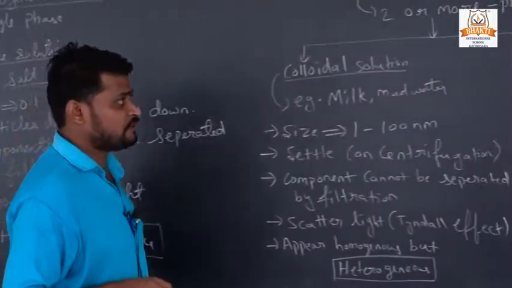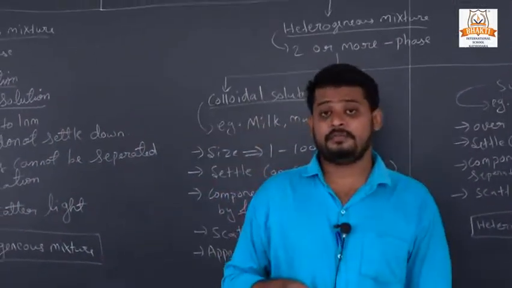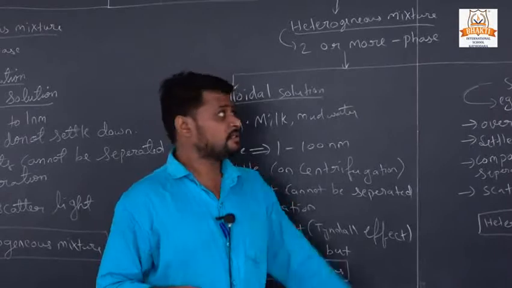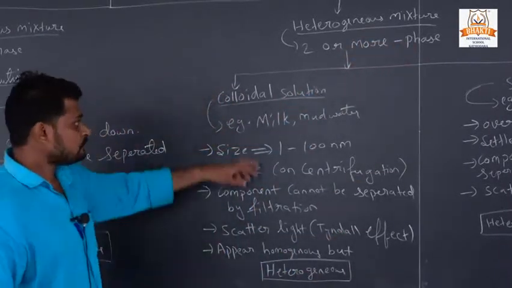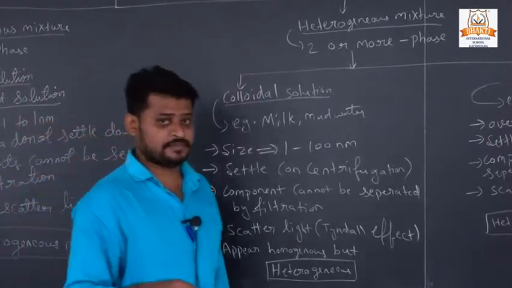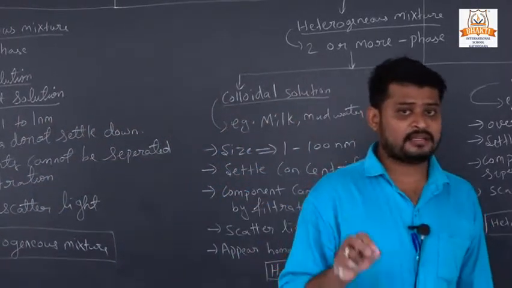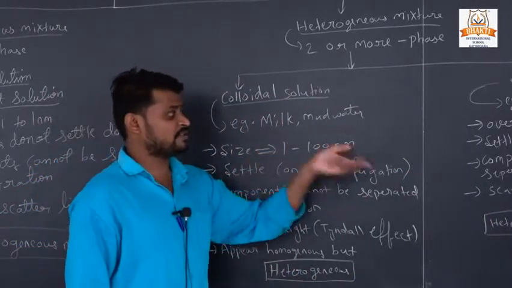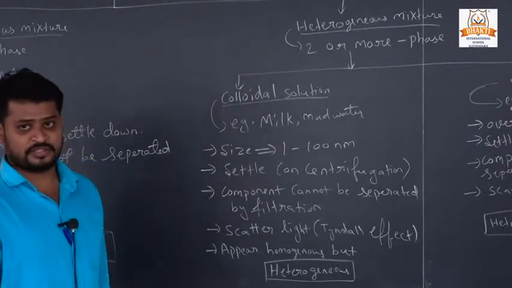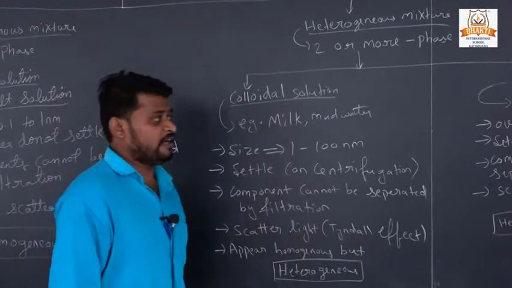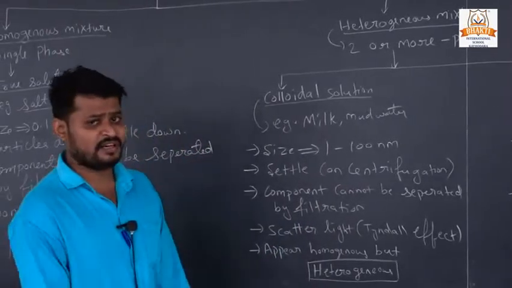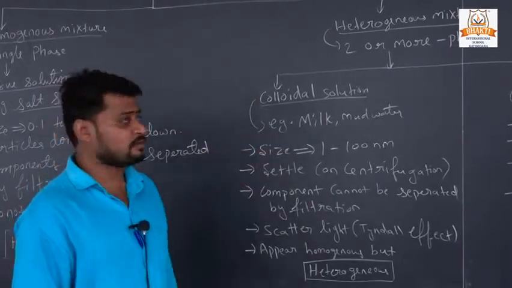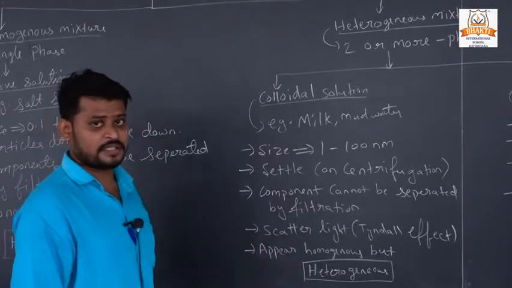Now heterogeneous mixture. What is a heterogeneous mixture? A mixture which has two or more phases is a heterogeneous mixture. Heterogeneous mixtures are of two types, colloidal solution and suspension. We will discuss the difference between them. These both are heterogeneous mixtures, and they are closely related to each other, but only a few properties differentiate these two solutions. So we are going to discuss that topic.